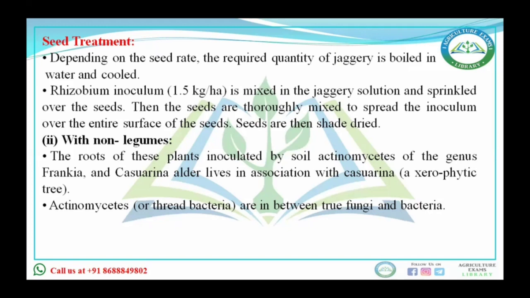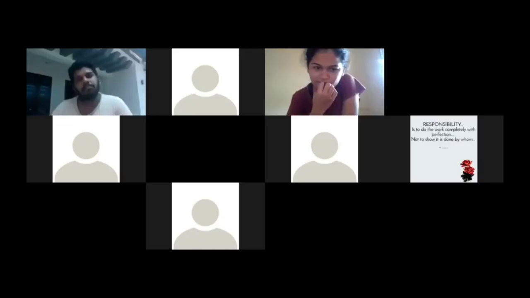Do you know about Frankia? Something about Frankia? No one knows. Free living actinomycetes, yes, that is okay.